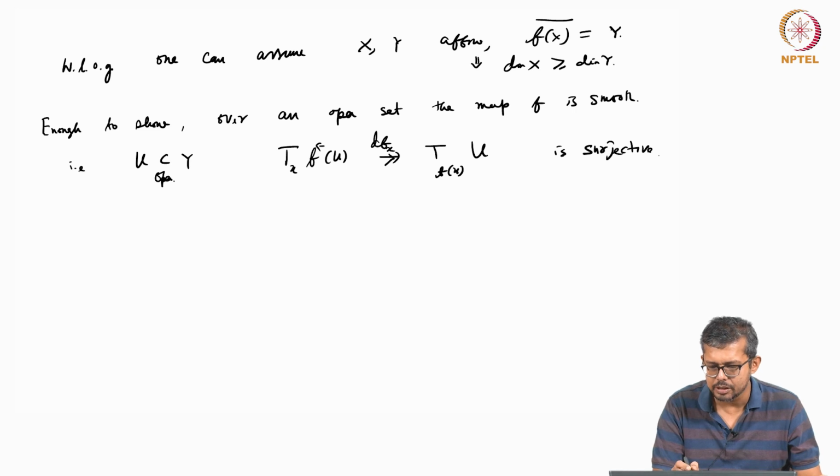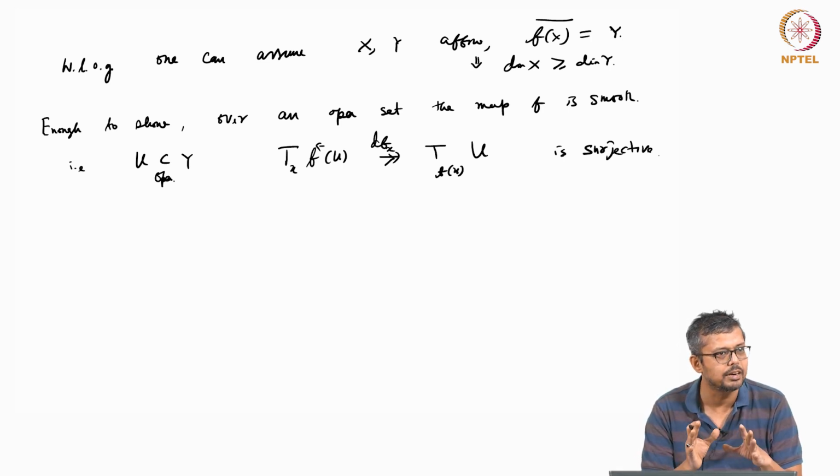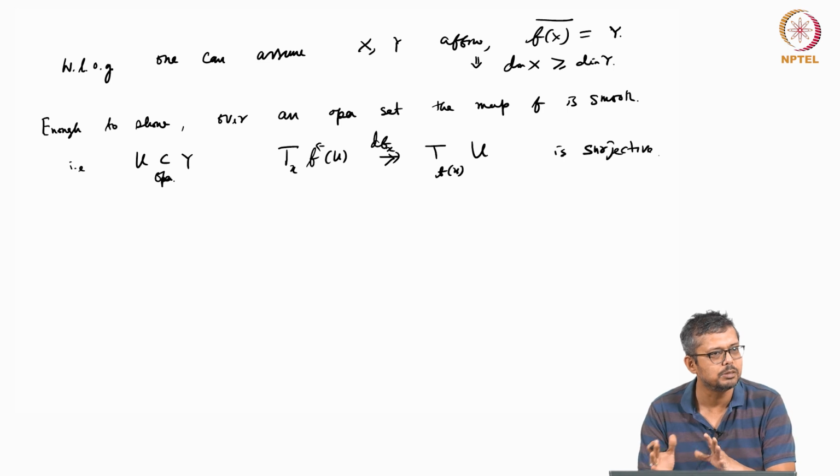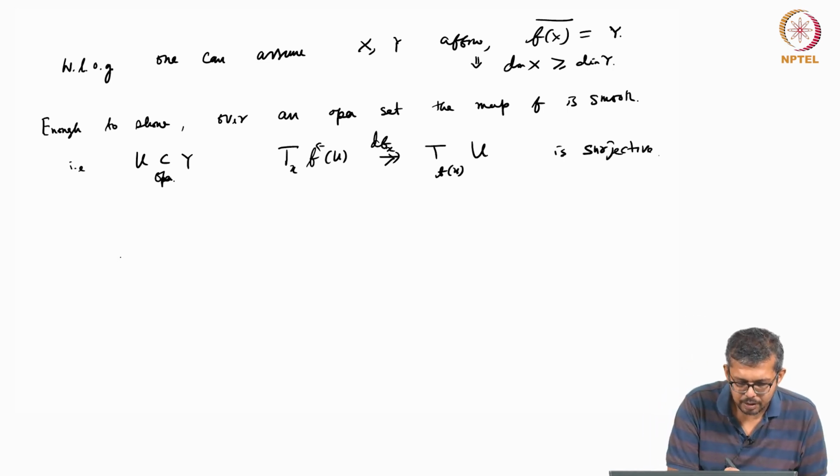So now since X and Y are affine, what we have to show is that at a generic level the tangent map is surjective. Okay. So now what is given? See, you must have seen the Noether normalization lemma.